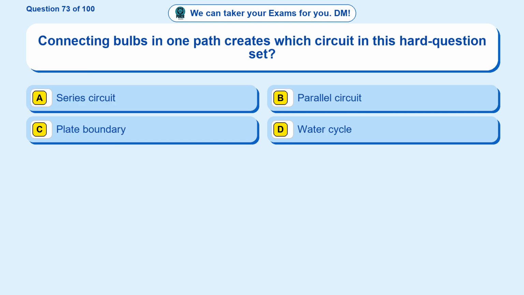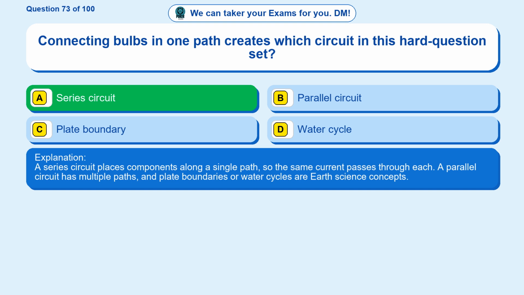Question 73. Connecting bulbs in one path creates which circuit in this hard question set? Option A, series circuit. Option B, parallel circuit. Option C, plate boundary. Option D, water cycle. The correct answer is option A. Series circuit. A series circuit places components along a single path, so the same current passes through each. A parallel circuit has multiple paths, and plate boundaries or water cycles are earth science concepts.